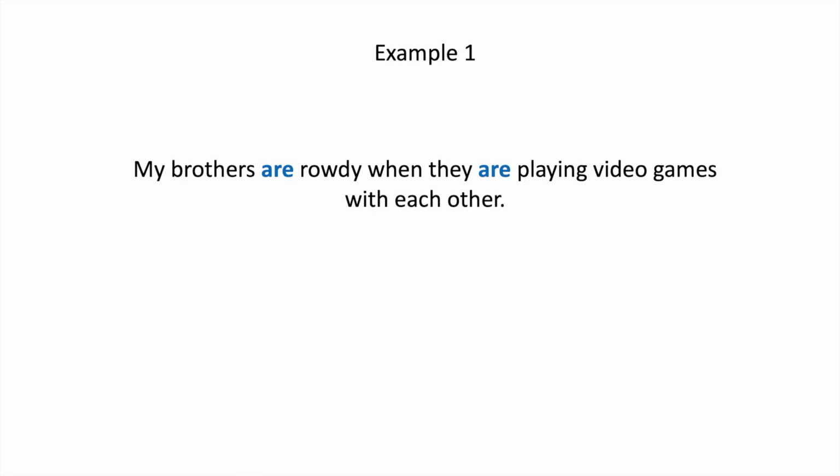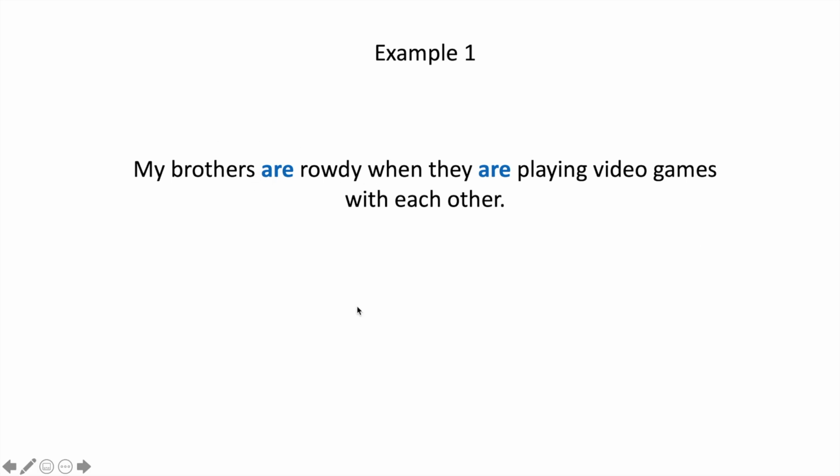Example number 1. The following sentence reads as follows. My brothers are rowdy when they are playing video games with each other. This sentence, it's okay. It's mediocre. We're gonna spice it up a bit. To create a more direct and exciting sentence, think of another verb or sets of verbs to replace are in